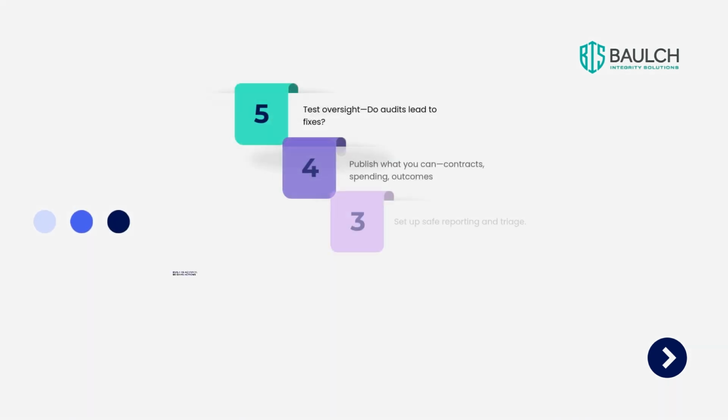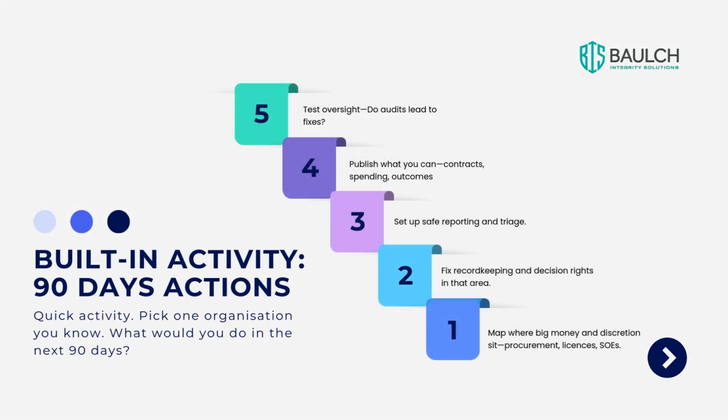Let's try something that works with this quick activity. Pick one organisation you know. What would you do in the next 90 days? Here's a simple sequence. Step 1. Map where big money and discretion sit. Procurement, licences and SOEs. Step 2. Fix record keeping and decision rights in that area. Step 3. Set up safe reporting and triage.